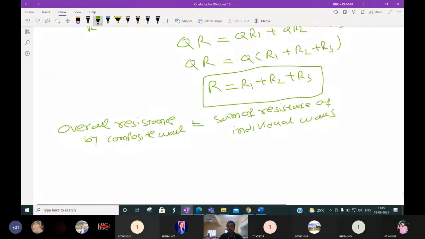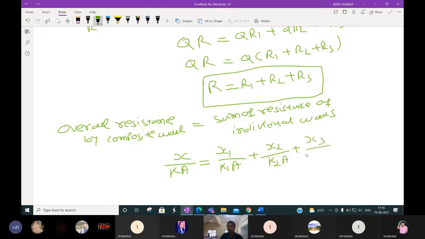And what will be the R value again? X by K for the overall composite wall will be X1 by K1 into A plus X2 by K2 into A plus X3 by K3 into A. This is the formula for the overall thermal resistance offered by the composite wall.